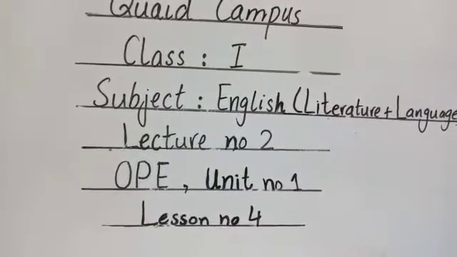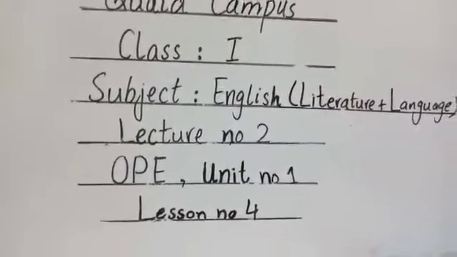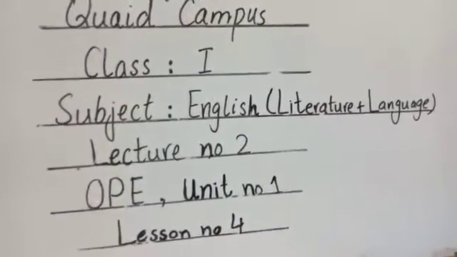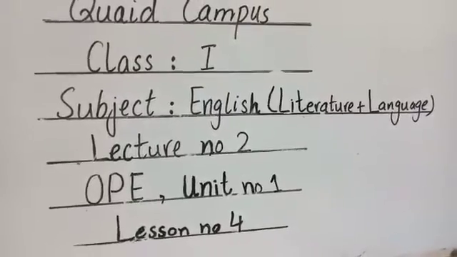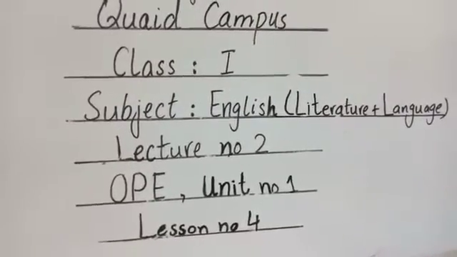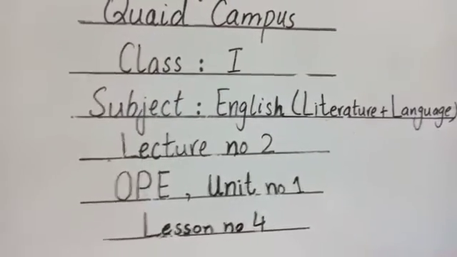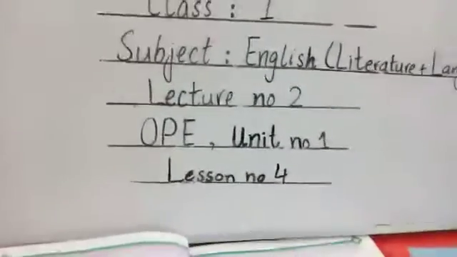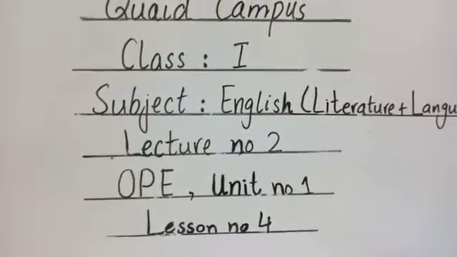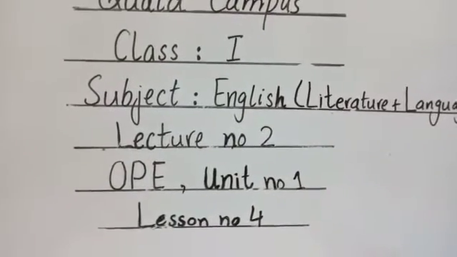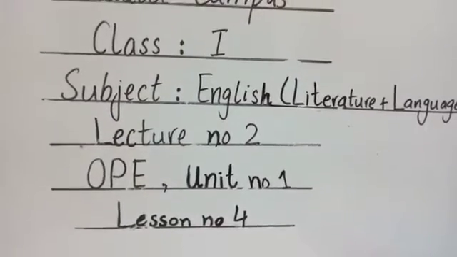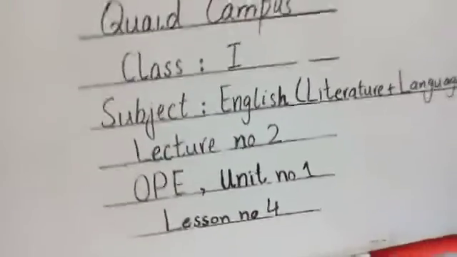English language tells us about all the grammar rules, like nouns, describing words, doing words, naming words, and all the creative work like essays, applications, singular plurals is all part of English language. In our OP book, in each chapter and each lesson we have different parts of English literature and English language. As we move on with each lesson, I will tell you that this is a part of English literature or this is a part of English language. So today we are going to start our lecture.